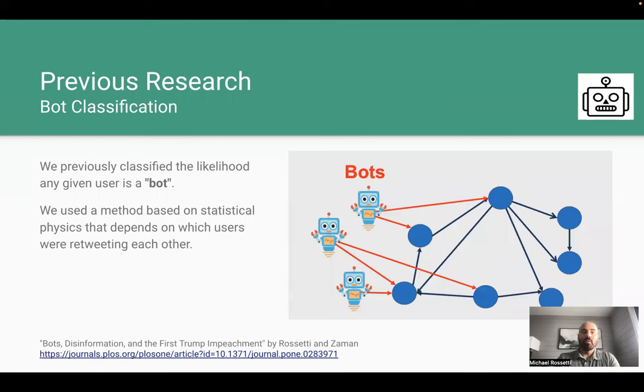To combat the influence of bots, it's important to be able to detect them. As adversaries use new methods to program the bots, our detection methods must evolve as well. We'll return to talking about new methods in a few minutes, but in terms of our previous research, besides bot classification, we performed a number of additional classification tasks as well, including classifying political opinion, language toxicity, and news quality.